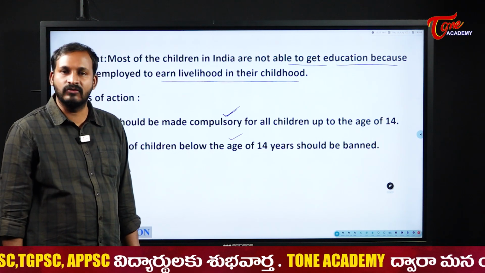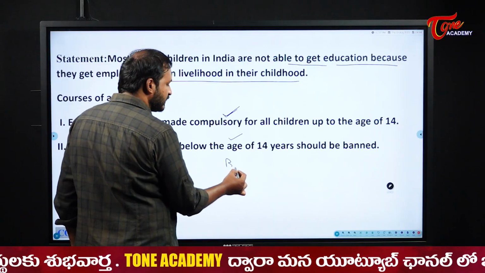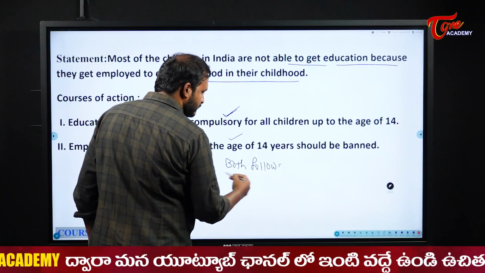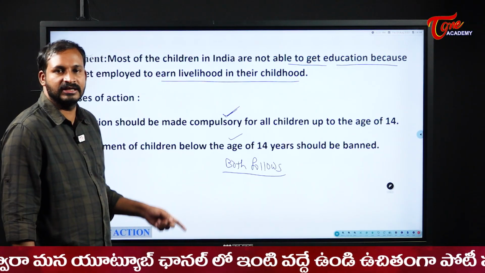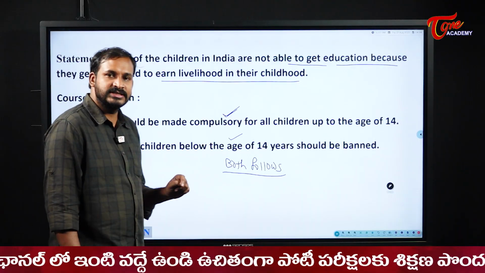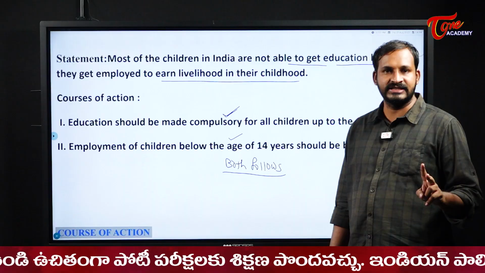Both the actions are good actions for us and will support us. So, here we should do both things. Both follow the case for us. We should provide the education and at the same time we should also ban the work. So here both the actions are correct actions for us.